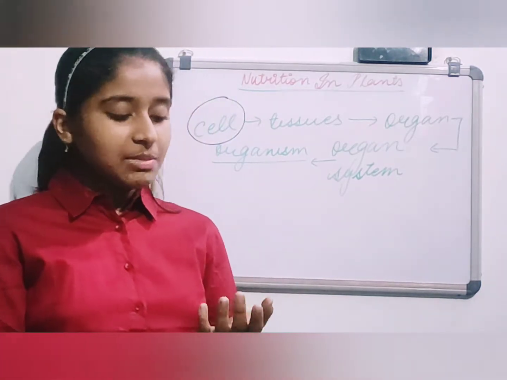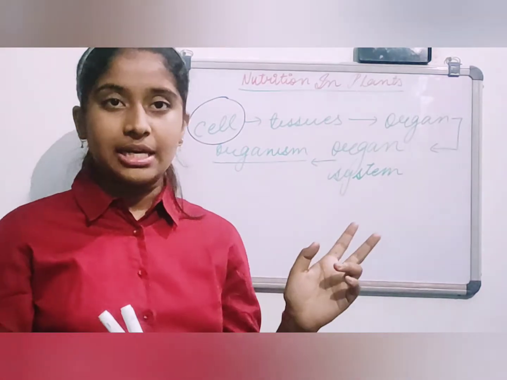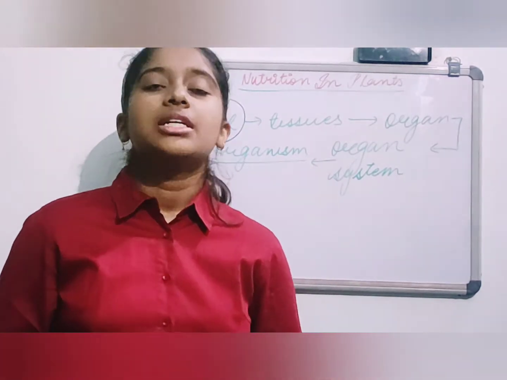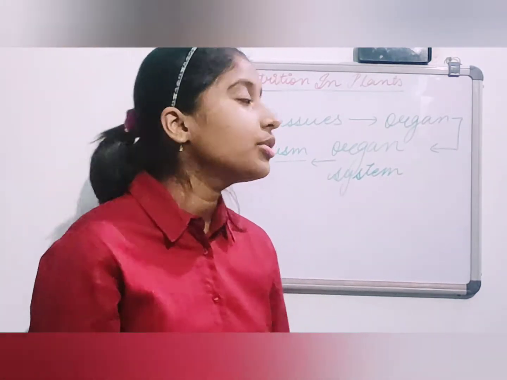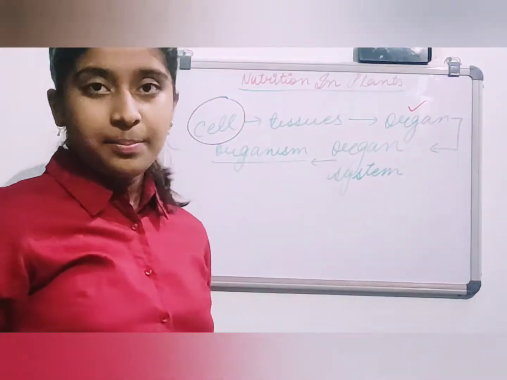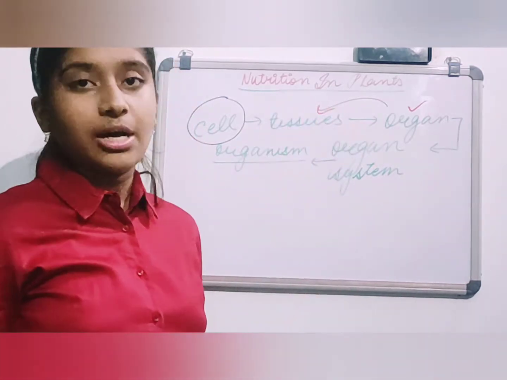In it there is skin. What is skin made of? Tissues. Actually, let me not take skin. Let's take our heart for example. Heart is an organ. What is that organ made of? Tissues.